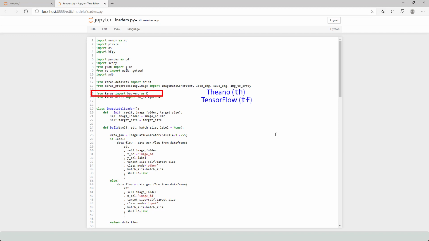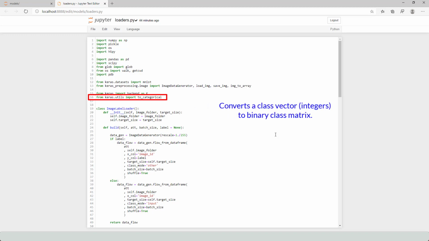You can import the backend module via from keras import backend as K. From keras.utils import to_categorical. It converts a class vector of integers to a binary class matrix.